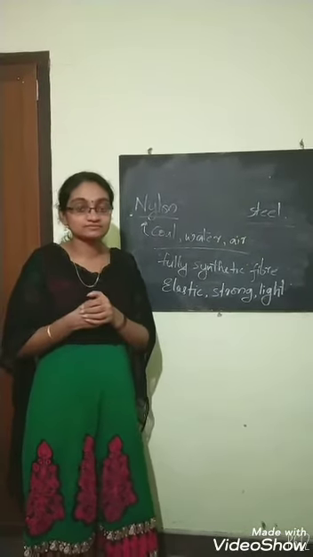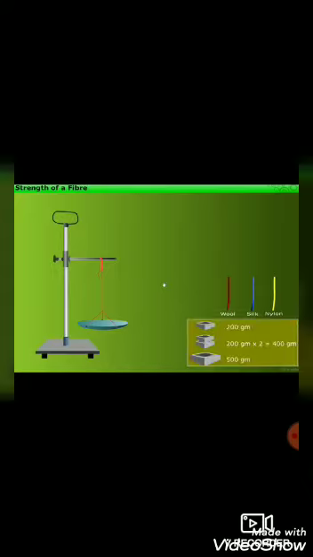Now please watch it. Let us perform an activity to find the strength of different fibers. We need an iron stand and a clamp and 4 different threads: cotton, wool, silk and nylon. Here we want to take the thread and tie it on our clamp and place a dish on this to find the weight which breaks this thread. That is the experiment we want to do here. Now place the weight on this pan to find which is the weight which breaks this thread.